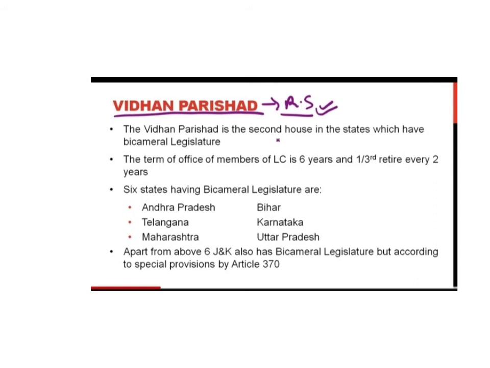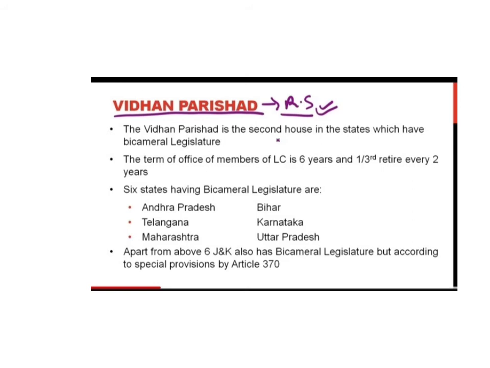The term of office of members of the legislative council is 6 years and 1/3 retire every 2 years. Six states have bicameral legislature, that means both the legislative assembly and the legislative council. What are those states? Andhra Pradesh, Telangana, Maharashtra, Bihar, Karnataka, Uttar Pradesh. Why these states? Because these states have more population as compared to other states. That's why they have bicameral legislature.